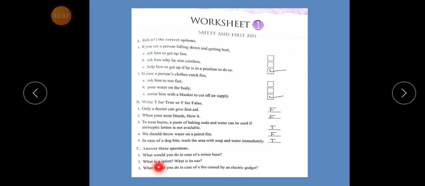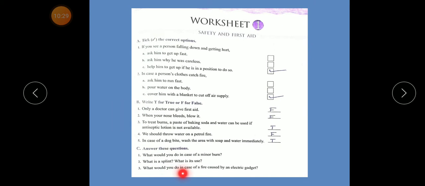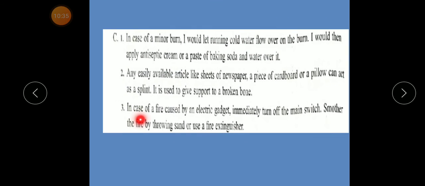Number 2, what is a splint? What is it used for? Answer. Any easily available article like a sheet of newspaper, a piece of cardboard, or a pillow can act as a splint. It is used to give support to a broken bone. Number 3. What would you do in case of a fire caused by an electrical gadget? Answer. Immediately turn off the main switch. Smother the fire by throwing sand or use fire extinguishers.